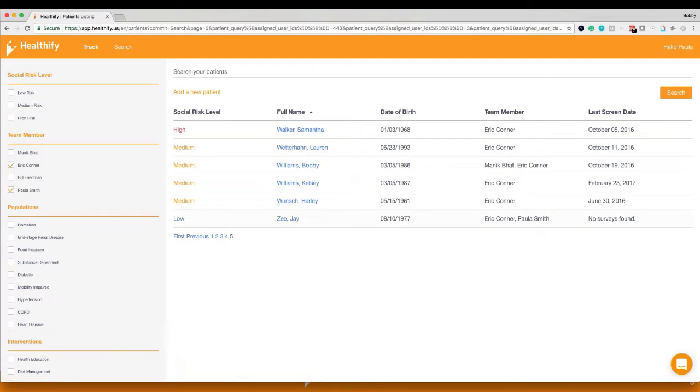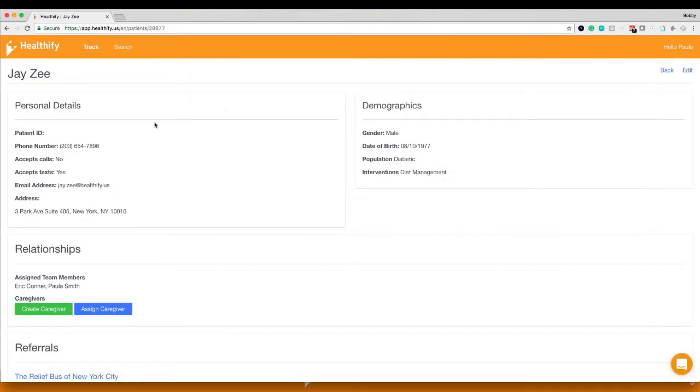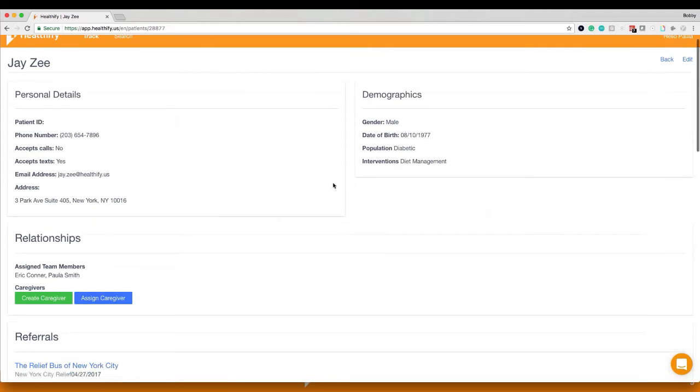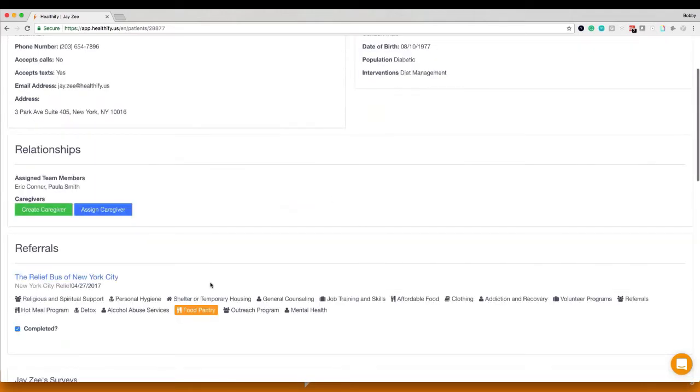And this is organized alphabetically. So we see back here Eric and Paula, J, Z. Z is a pretty very end of the alphabet last name. So we've got all of this information here. And again, we could see this referral that was just completed.